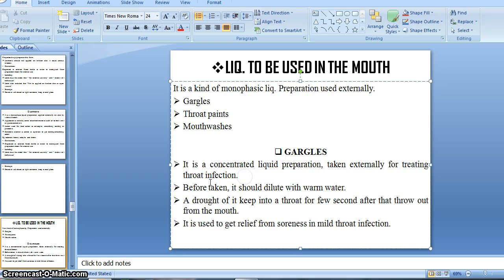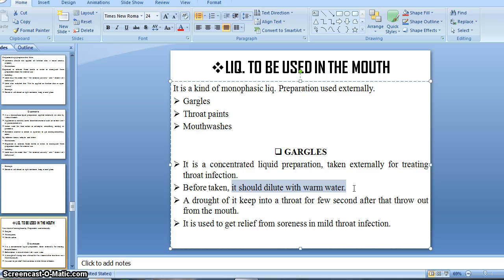Before use, it should be diluted with warm water. There is one caution that is very necessary to follow: whenever we are going to use a gargle, before that we should dilute it with warm water.